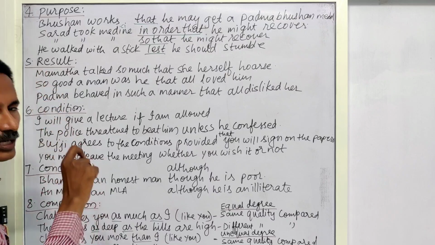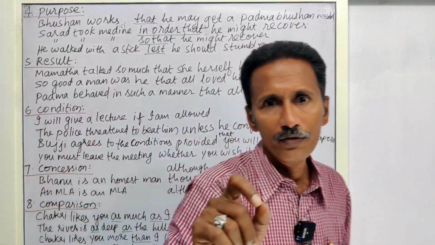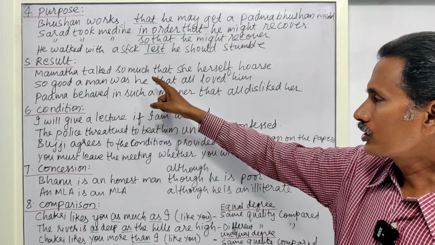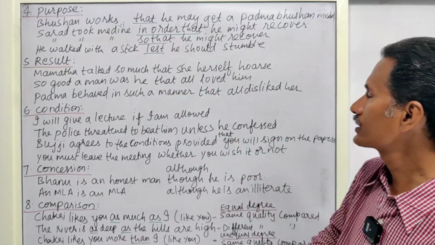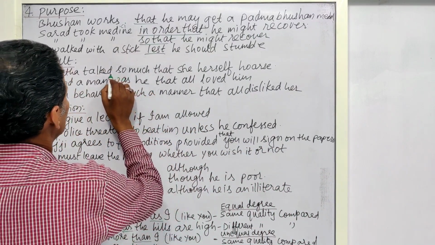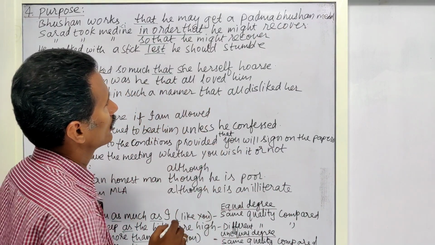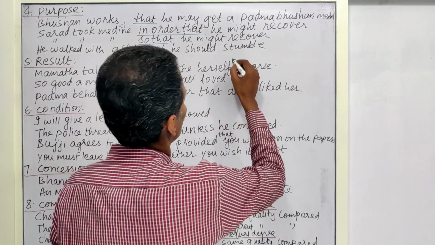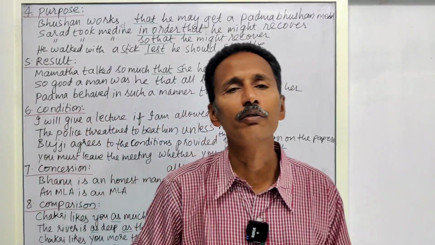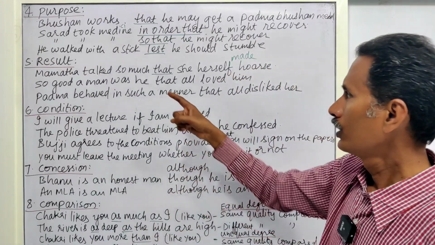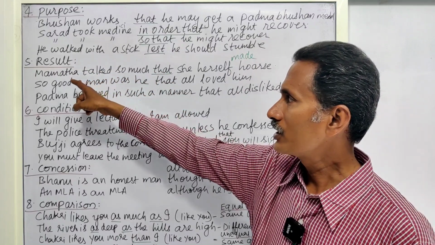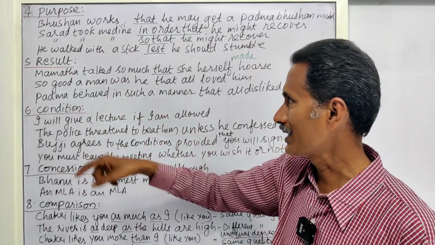Next one, subordinating conjunctions which express results. Mamata talked so much that she herself made herself hoarse. That means she became rough before the public. So that is said to be a subordinating conjunction of result.